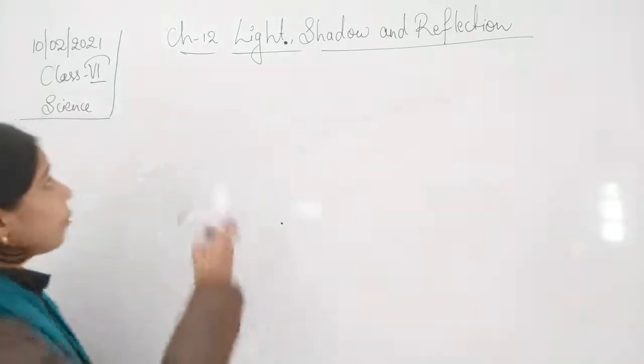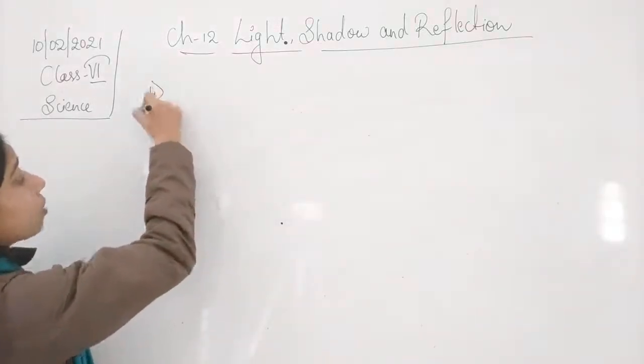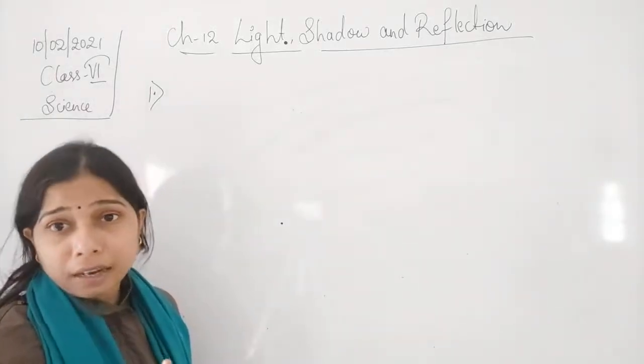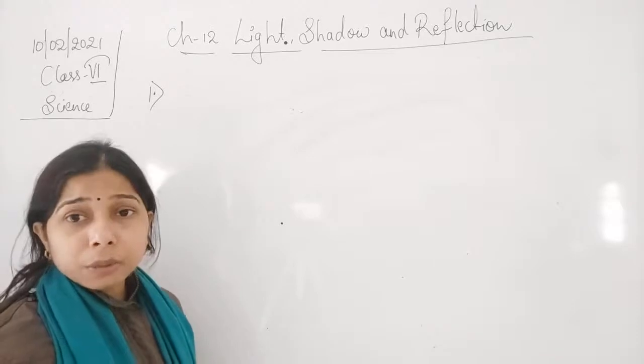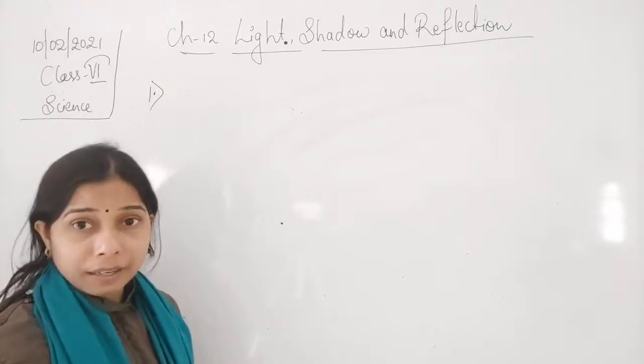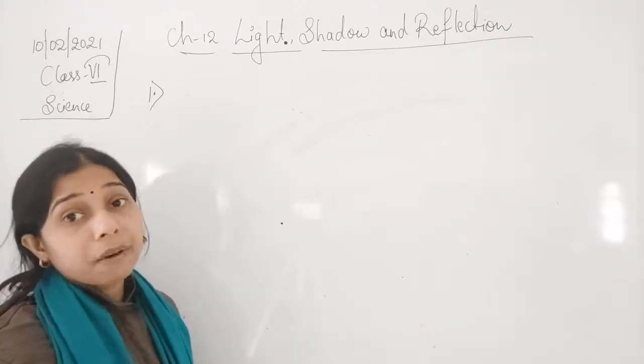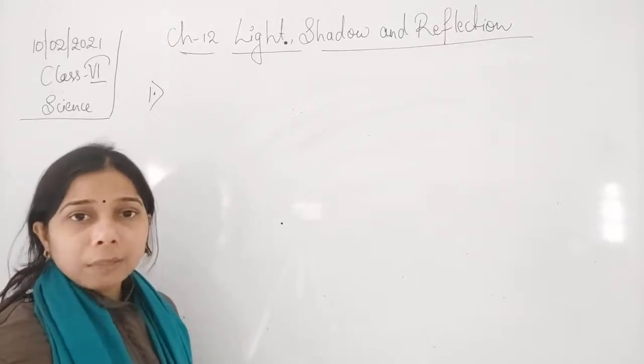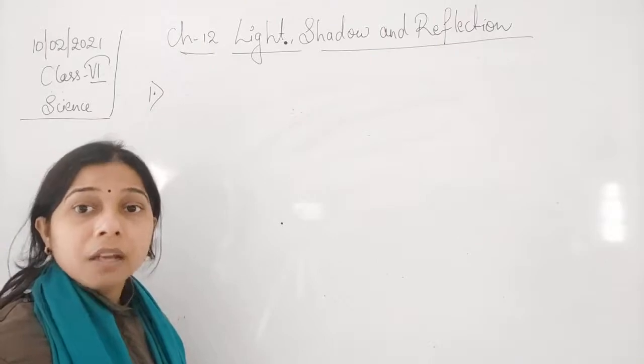Let me remind you by writing some of the characteristics, students. The shadow formed is an erect one, but in the case of a pinhole camera, the image which is formed is inverted.